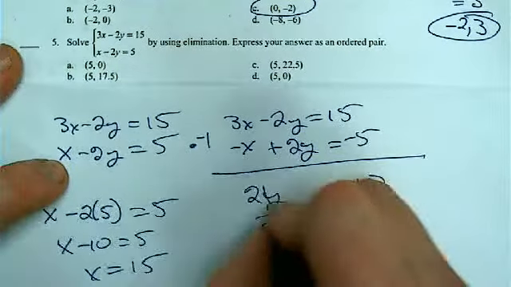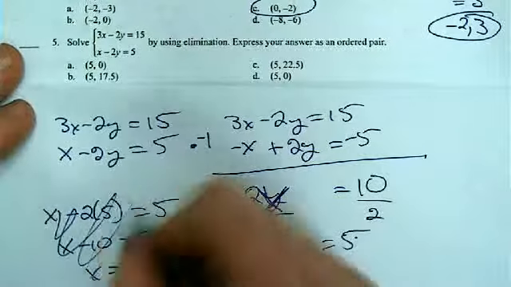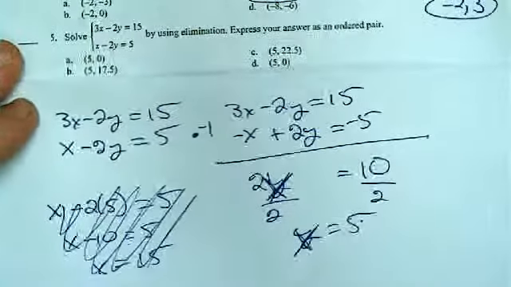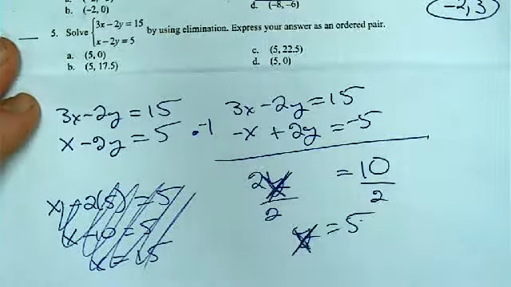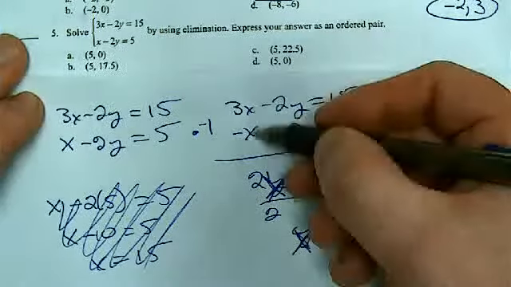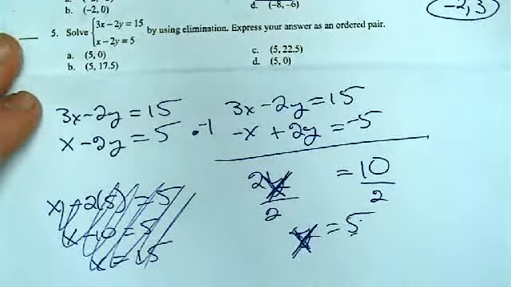Oh, there's my mistake. Sloppy penmanship. X is 5. Whew, I'm glad I caught that. It's like, I know I'm doing something wrong. Yeah, when you do 3x minus x, you don't get 2y, you get 2x. So x is equal to 5.